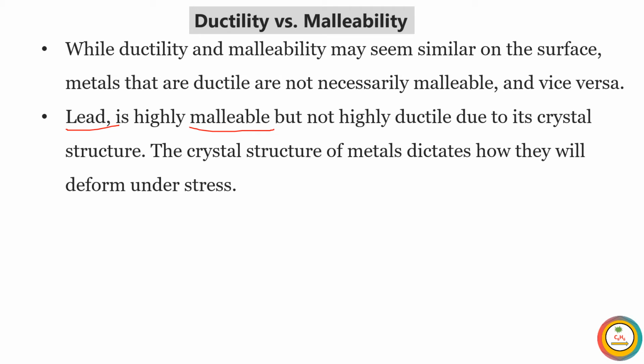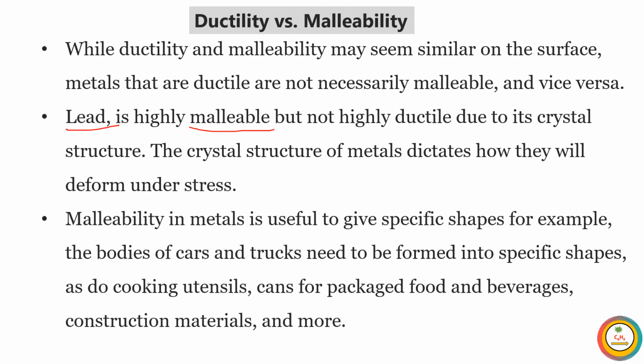If the crystal structure doesn't allow stress between the particles, the ductility value is less. If a crystal structure allows stress between the particles, those metals are more ductile. Malleability in metals is useful to give specific shapes.